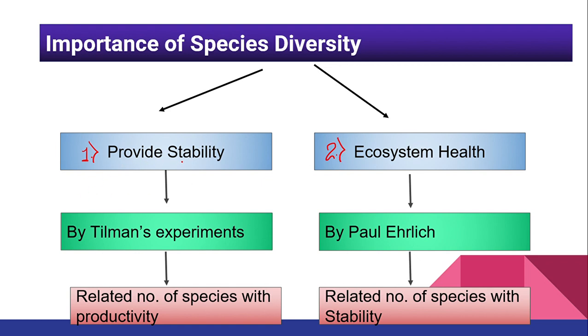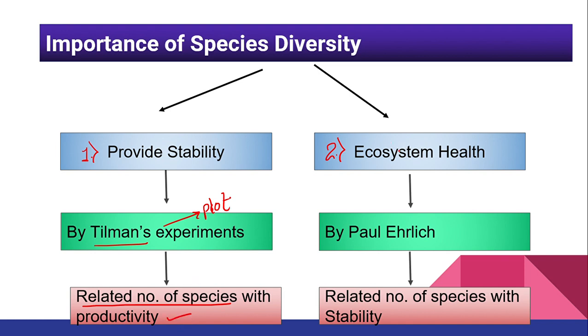When we talk about providing stability, this concept was given by Tilman. So we also call it the Tilman experiment or plot experiment. Now, what did he do? What did this experiment say? It says that he related the number of species with the productivity. He wanted to show how the number of species is related to the productivity.